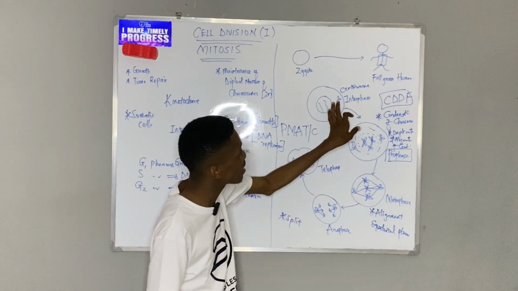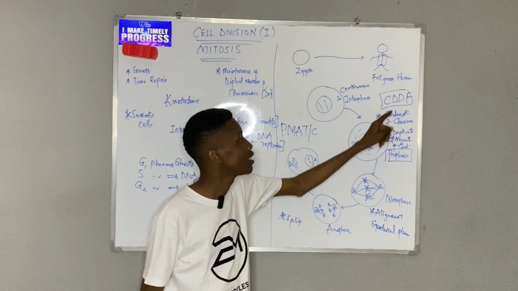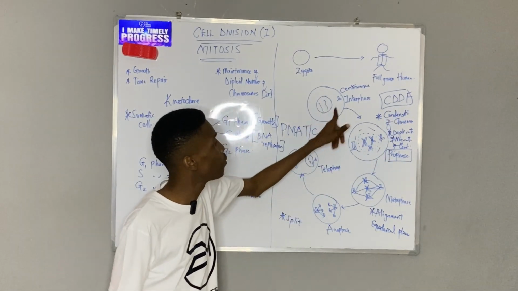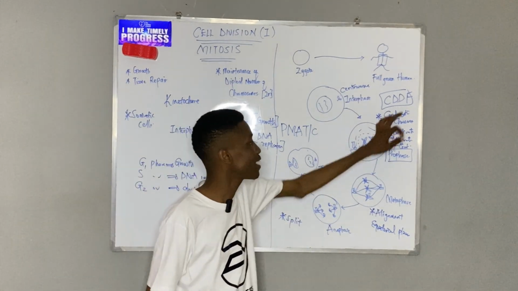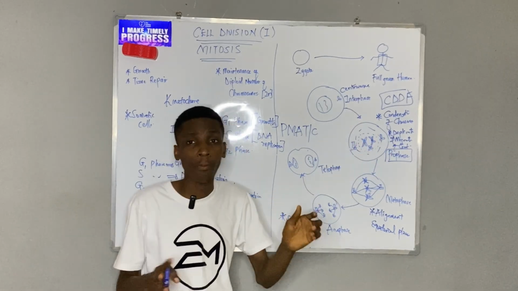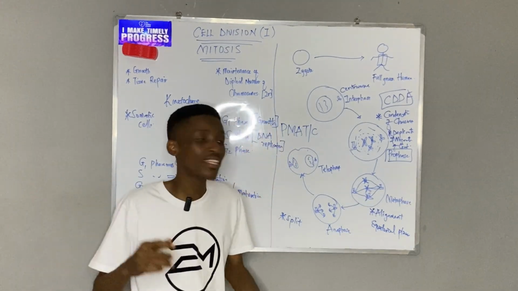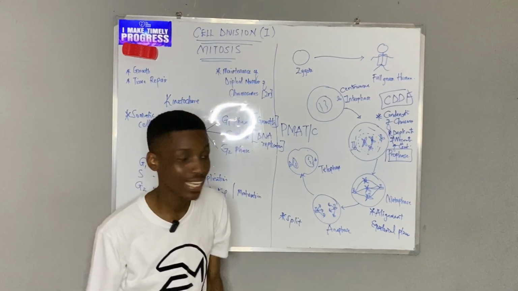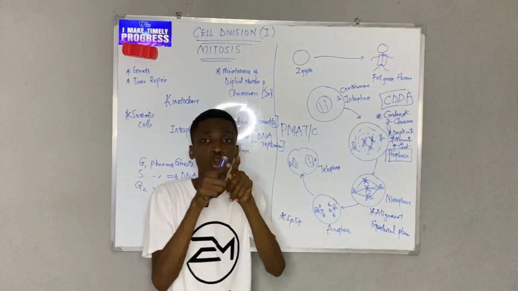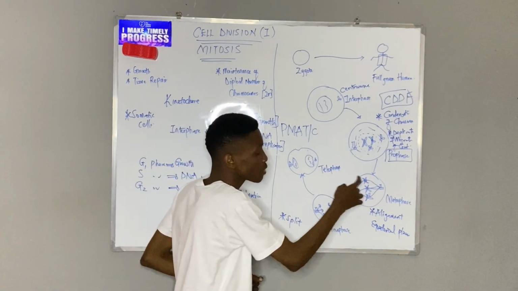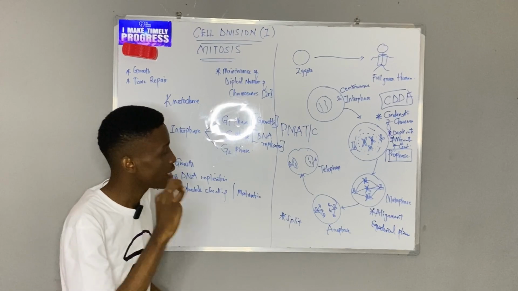Beyond that, we have items we call centrosome, which actually duplicate and migrate to opposite poles. Then the next thing is that the nuclear membrane I usually had now disintegrates so that I no more have a nuclear membrane. And finally, mitotic spindles begin to form, which are just microtubules. Now, in metaphase, these chromosomes align in the midline called the equatorial plane. But something is important: the exact point of the centromere that the mitotic spindle will attach to. So when they come, they attach to an exact point, and that is called kinetochore. It's a protein, a kinetochore.